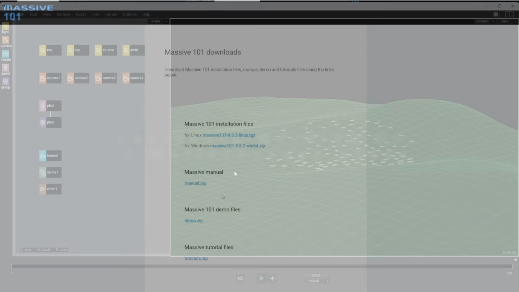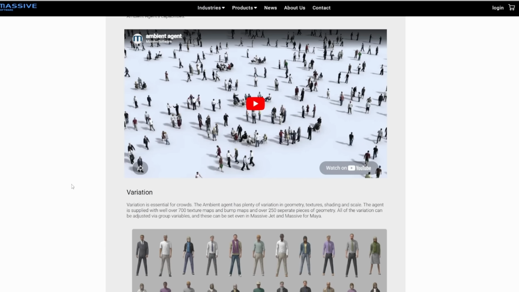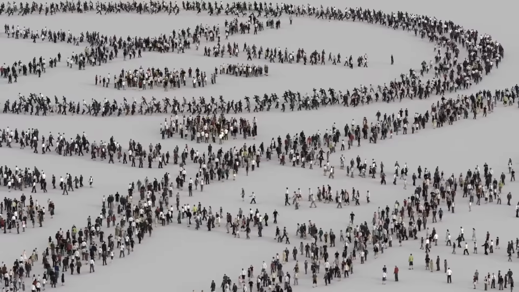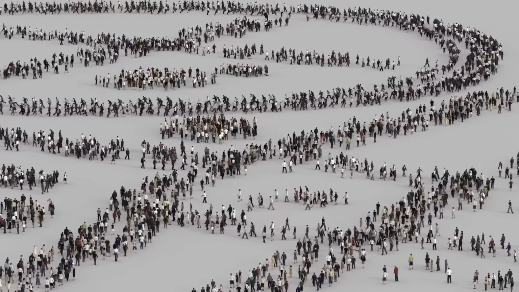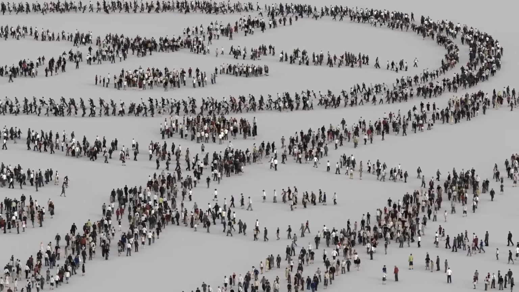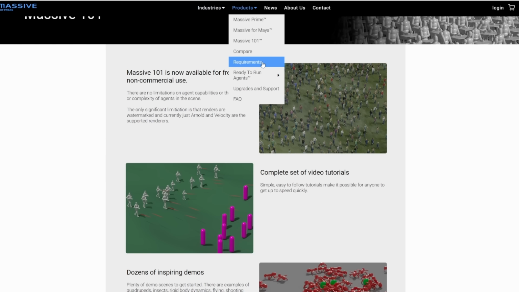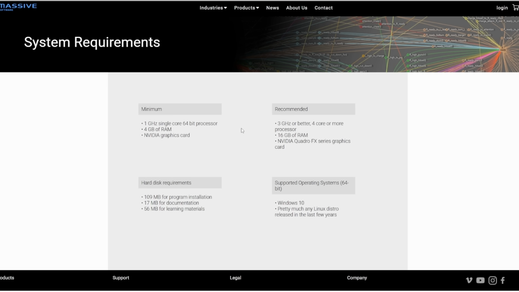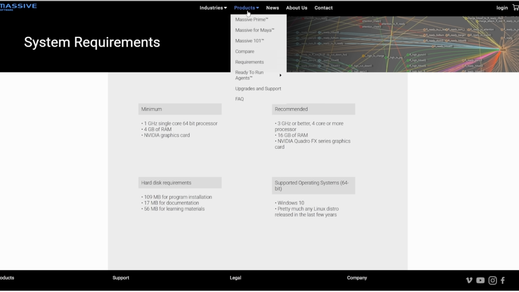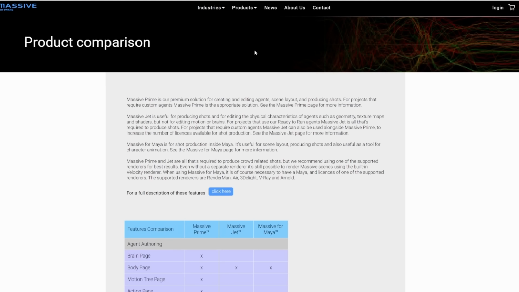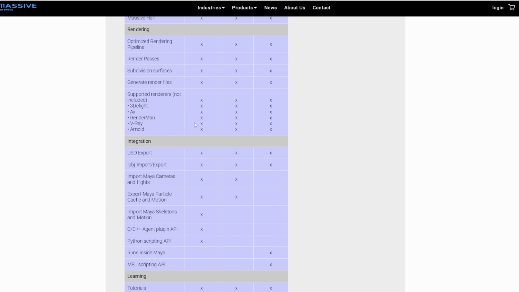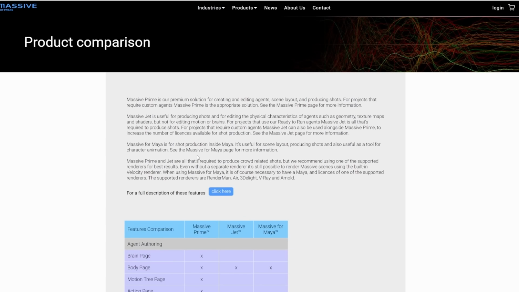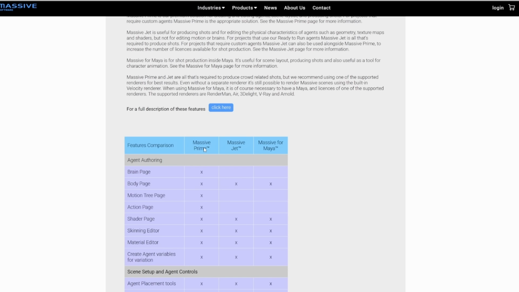But for what it is, if you're thinking about crowd simulation tools that you can work with, and possibly you've been thinking how you can get your hands on an industry standard crowd tool, then this is your chance to actually do all of that, as the Massive tool is now here and offers a lot. If we go over to requirements, let's actually take a look at that. Within the requirements, you can see not so much of a requirements that you need, but in terms of comparison with Massive for Maya, the Massive Prime, which I believe you're getting, just that this is now called Massive 101 because it doesn't include the rendering side of things. You do have your watermark. Other than that, it gives you everything you need for Massive Prime.